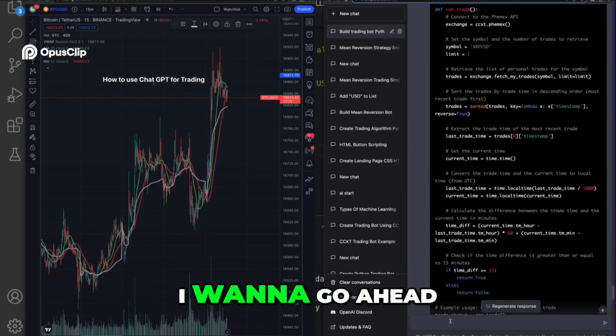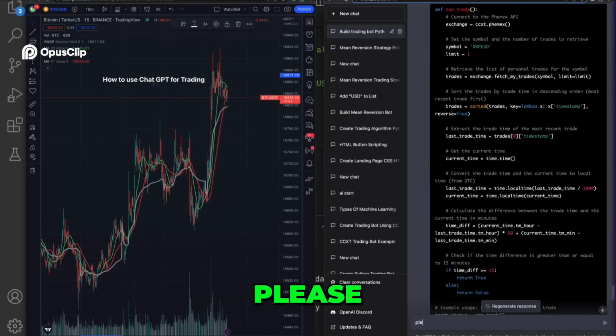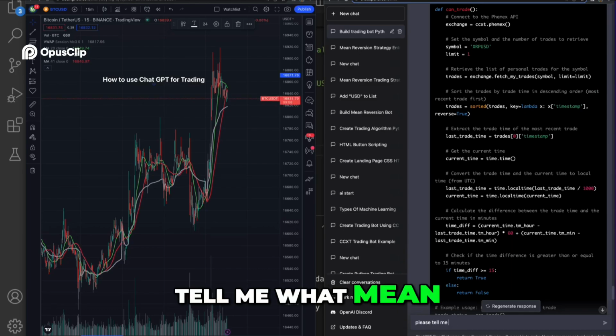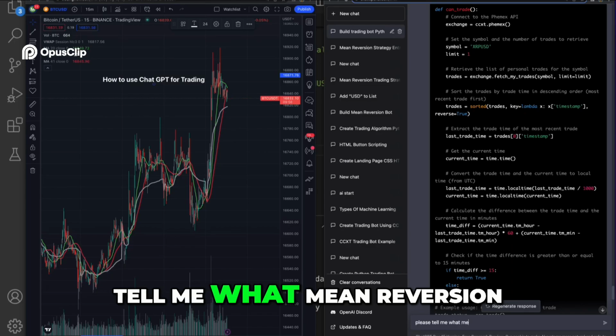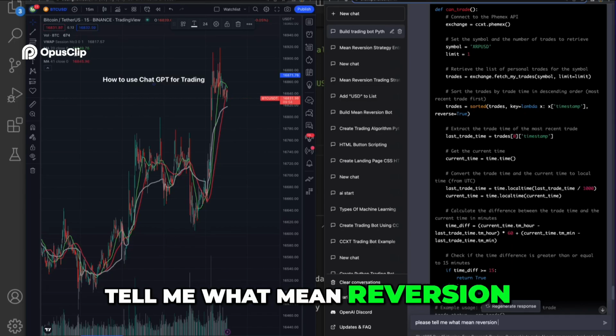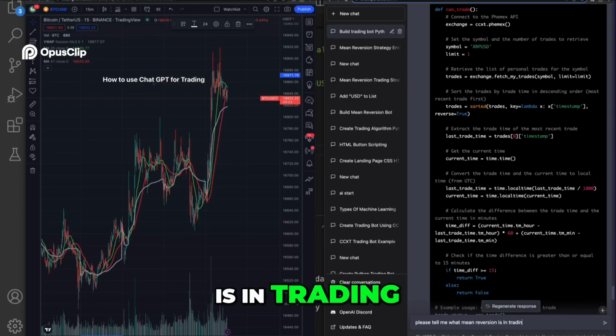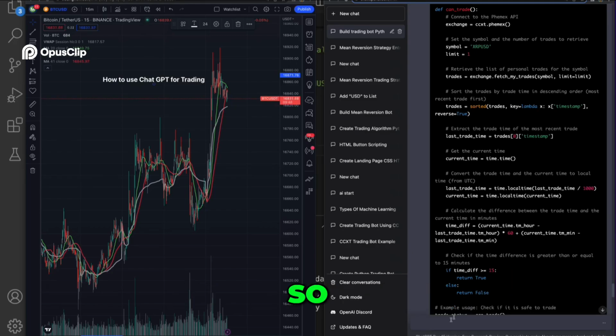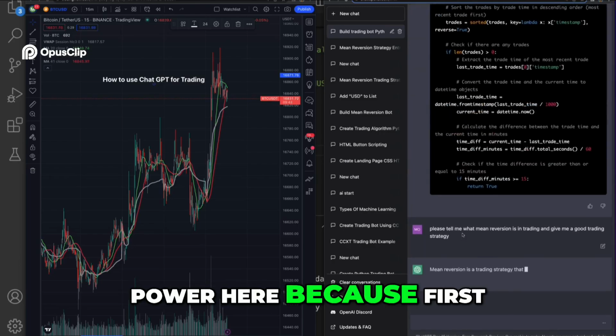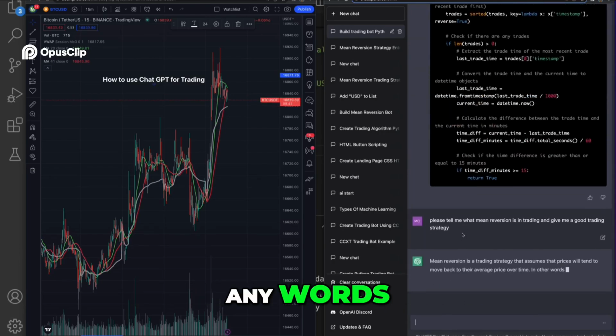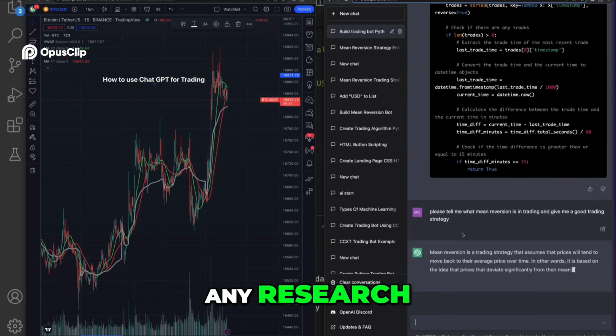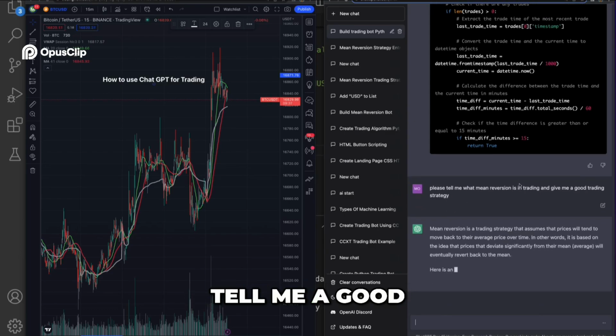So in this example, I want to go ahead and say, hey, please tell me what mean reversion is in trading and give me a good trading strategy. So there's a lot of power here because first it can tell you any words, like any stories or any research. So I can ask it, hey, tell me a good mean reversion strategy.